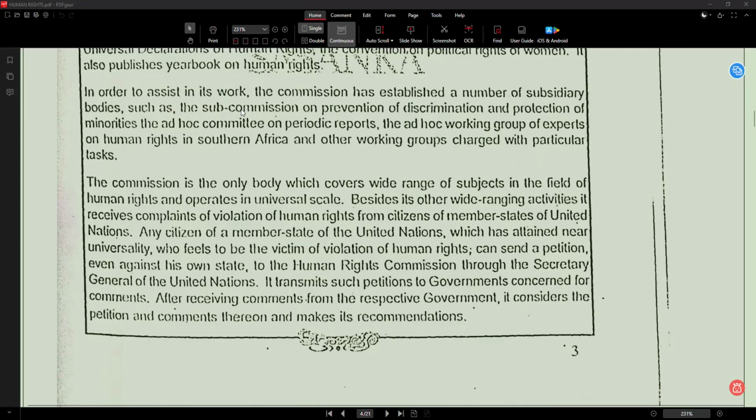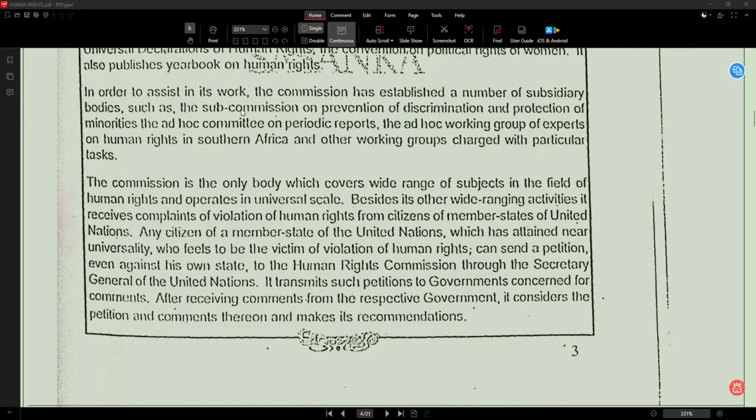Such as the subcommission on prevention of discrimination and protection of minorities. Subcommission means smaller commission, prevention means stopping, discrimination means unfair treatment, protection means safety, minorities means smaller groups. So such a group focuses on stopping discrimination and protecting minorities from injustice.